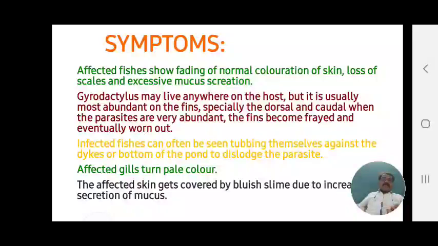Second symptom: Gyrodactylus may live anywhere on the host, but it is usually most abundant on the fins, especially the dorsal and caudal fins, when the parasites are very abundant. When the parasites are maximum in concentration, at that time they attack, and they are especially found on the dorsal and caudal fins.